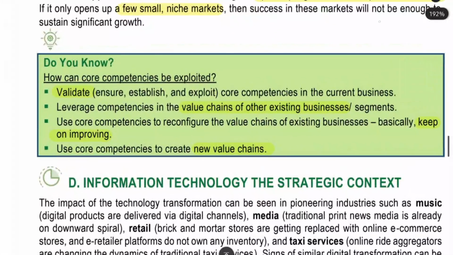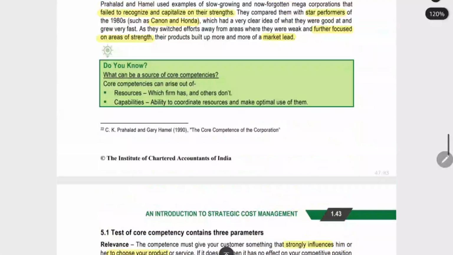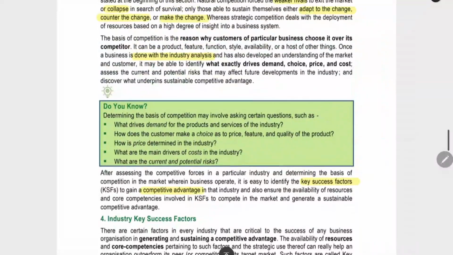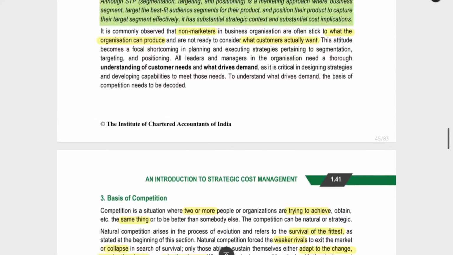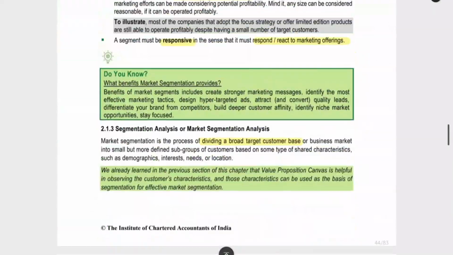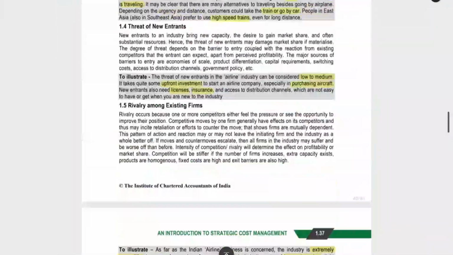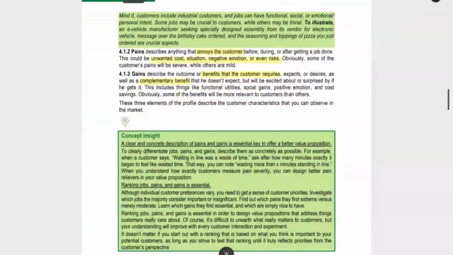Core competency, we have to validate it, and then we have to find out the value in the other existing businesses. In that business, how we can use the core competency, and then we have to keep improving the core competency. We have to create a new value chain using that core competency. That's all about the core competency analysis. Now we saw the market segmentation analysis, core competency analysis, industry profitability analysis, Porter's 5 forces, basis of competition, everything we saw. By doing all this, we will obtain the information for doing the value chain analysis. That's all we are doing by doing this segmentation analysis and all. We will be getting the information required.